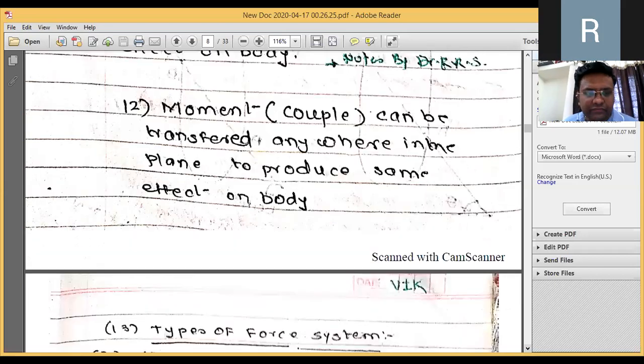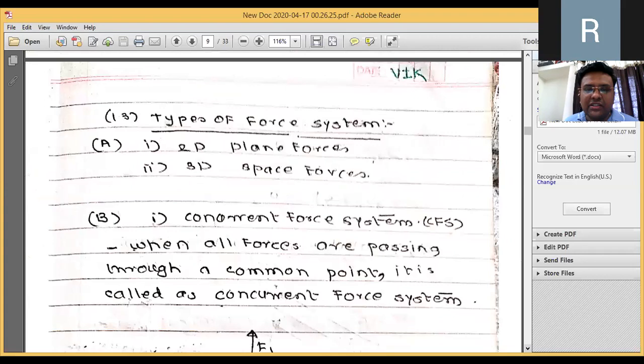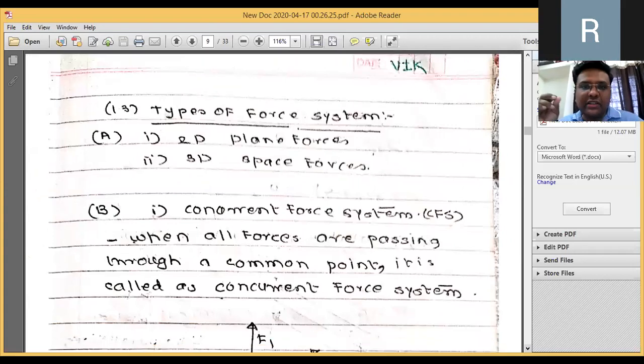Then comes the types of force system. The types of force system are nothing but two-dimensional force system and three-dimensional force system. Concurrent force system, right? Then the PFS, parallel force system, and GFS, generalized force system. So first we will see the two-dimensional and three-dimensional force system.